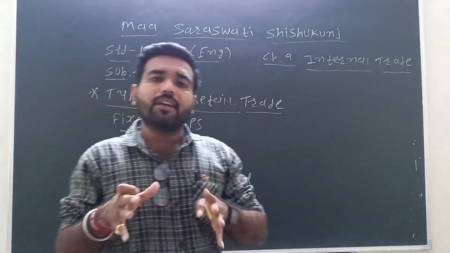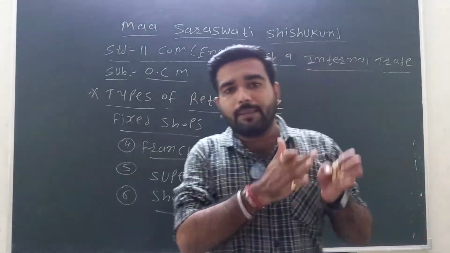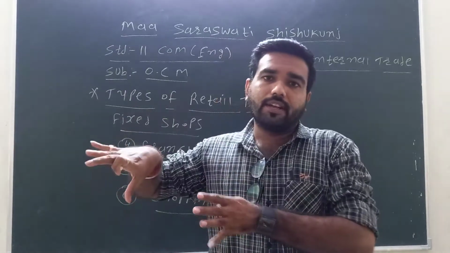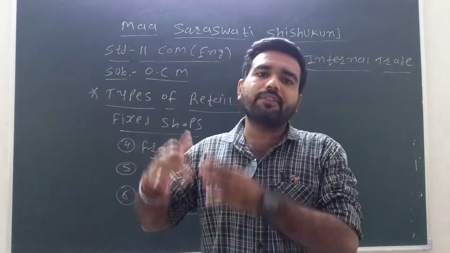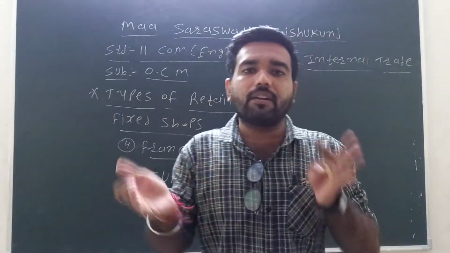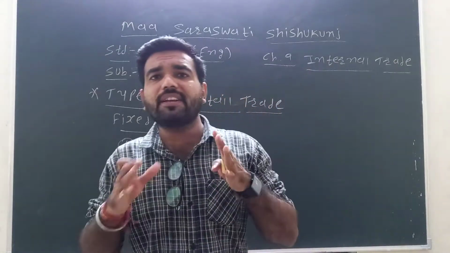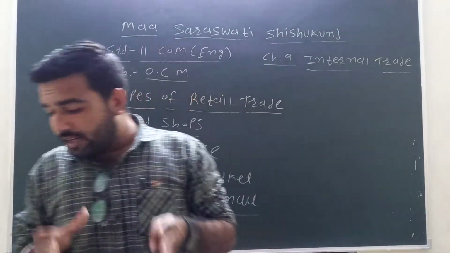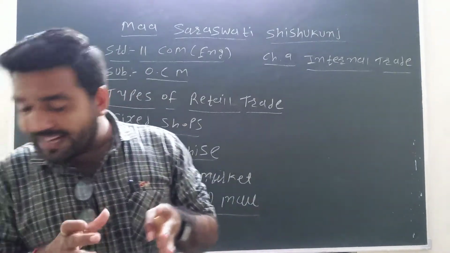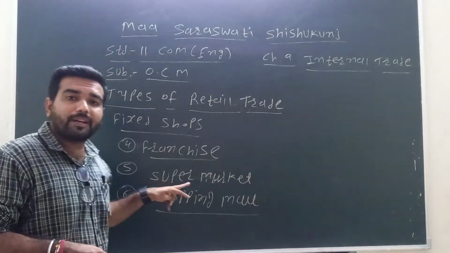In modern time, we have seen that in a departmental store, different departments have different products and different goods. In modern time, the departmental store has converted into the shopping mall. In the shopping mall, different products are available. The construction of a shopping mall is larger than the supermarket.